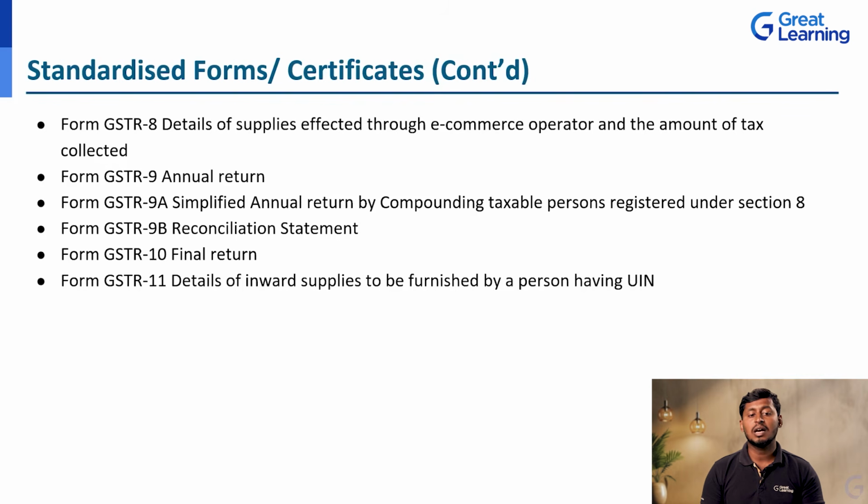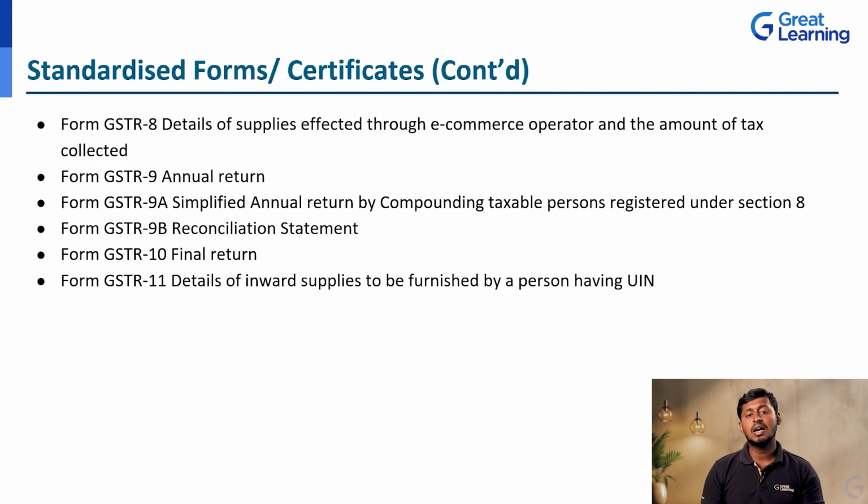Next, the GSTR 9, that is the annual return. It is a combination of all this, transaction wise, day wise, monthly, quarterly and yearly information, which they collect and use to generate this GSTR 9 form.